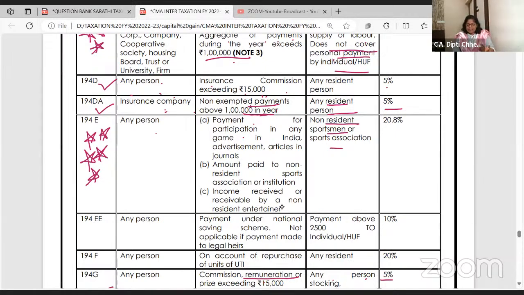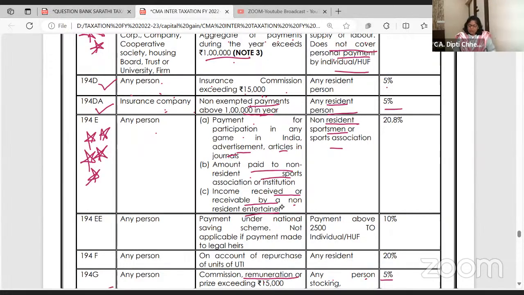Non-residents coming from outside India are playing games in India, or they are taking part in advertisements. In that ad, we had so many foreign players and we made them payment. Have they generated income in India? Yes. Go to your residential status. Non-resident coming to India, earning in India, should he pay tax? Yes. Articles in journals, can they be special editors in Times of India and all? Yes. So the amount paid to a non-resident sports association, or income received or receivable by a non-resident entertainer.